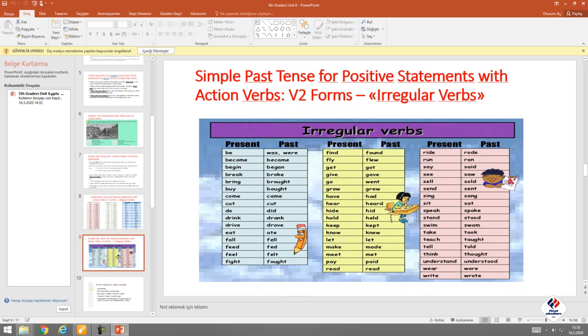And here in our 10th slide, we have again some basic irregular verb forms. For example, you know that is, are, to be becomes was and were. And similarly, began is the irregular verb 2 form of begin, or fell is the irregular verb 2 form of the verb fall, or met is the irregular verb 2 form of meet, or told is the irregular verb 2 form of tell.